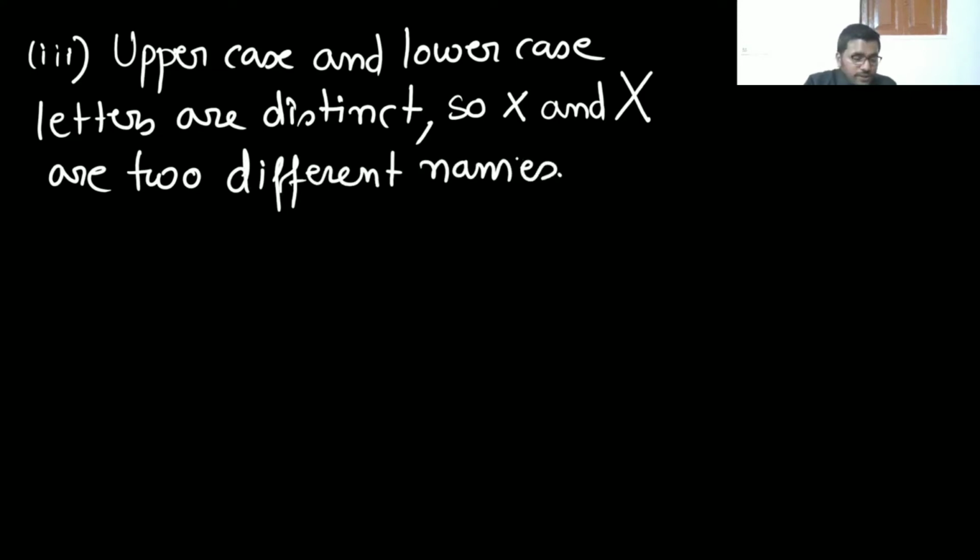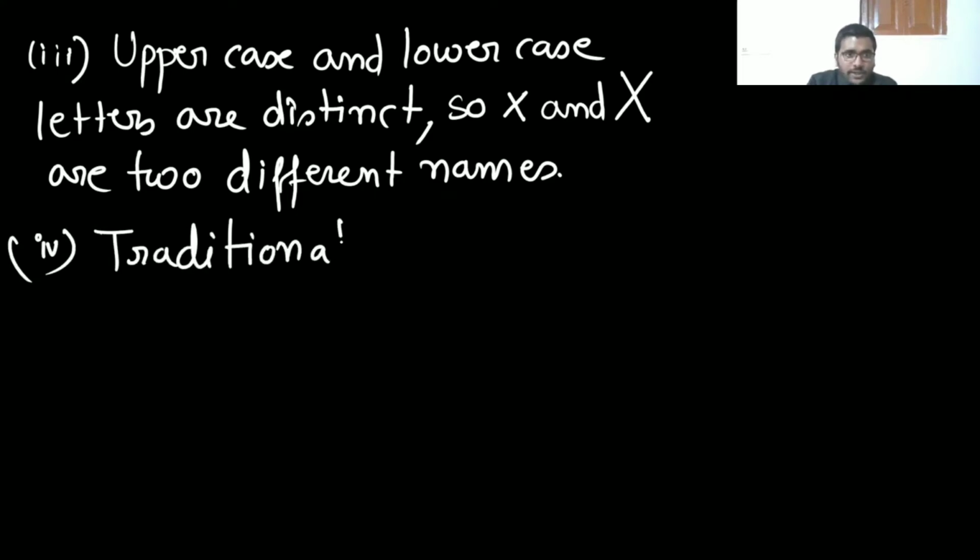But traditionally, C practice is to use lowercase for a variable name and all uppercase for symbolic constants. It's our traditional C practice that the coder, whoever writes, generally writes in small letters.